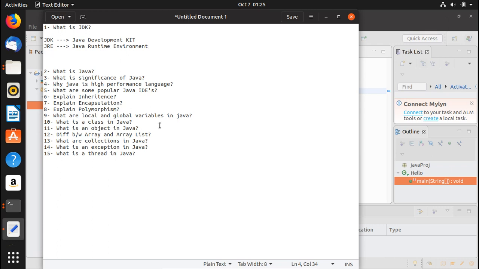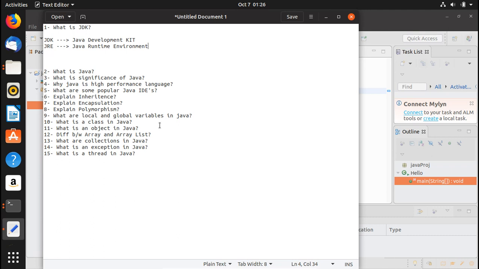It can also have the JRE, an archive which is a jar file, and a documentation generator, which is javadoc, and other tools which are needed in Java development. All right, so that's it for JDK.